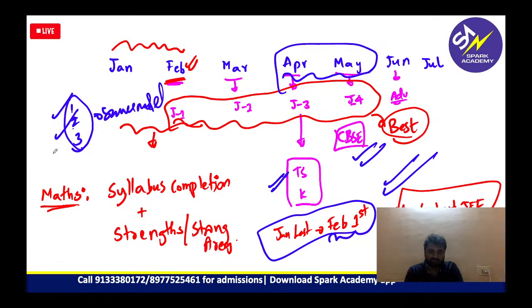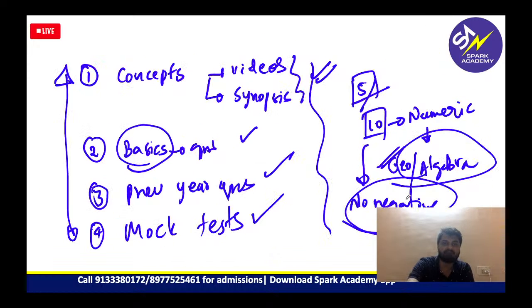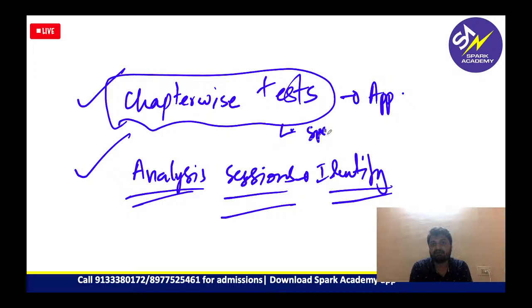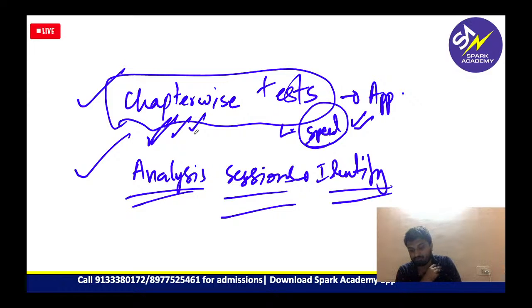Also, another question students ask me is how to manage time. For that, mock tests are there. If you want to manage your time, a mock test is the best way. Before mock tests, we will be having chapter-wise tests as well. The chapter-wise tests will help you identify your speed. Speed varies from person to person. You might be solving 10 questions in half an hour, while another person might solve 20. You can improve your speed only if you do the chapter-wise tests, which will be uploaded soon in the app. So this is how you have to plan and study in a systematic way, guys.